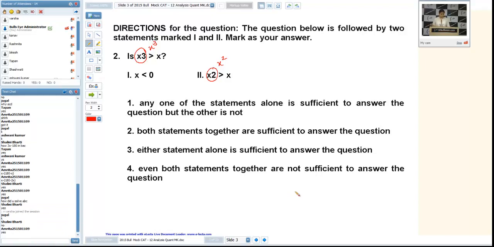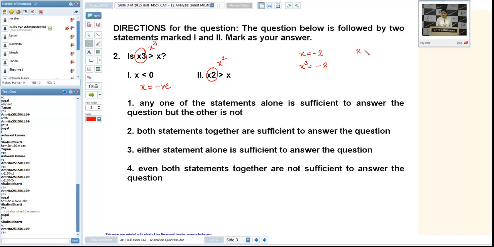Yes, Amrita. See, if I take the first statement which says x is less than 0, that is x is negative, we cannot answer the question whether x cube is greater than x or not. Why so? If I take x as minus 2, in that case x cube will be equal to minus 8.